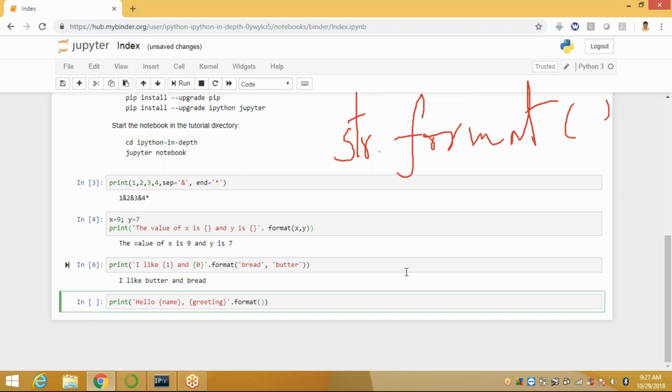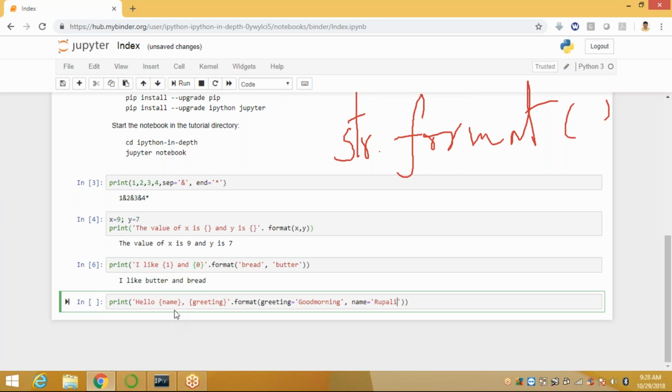I'm taking here greeting equal to good morning, name equal to Rupali.